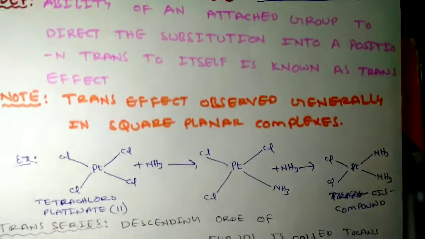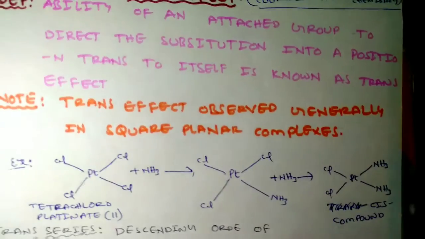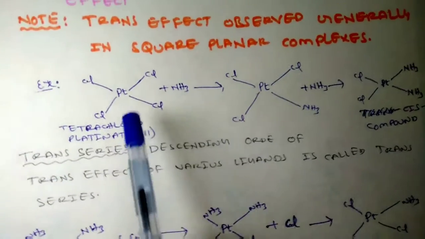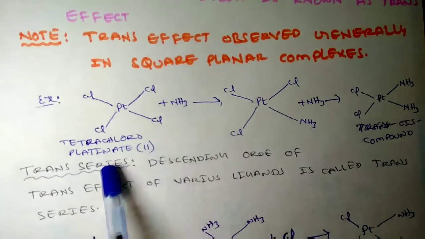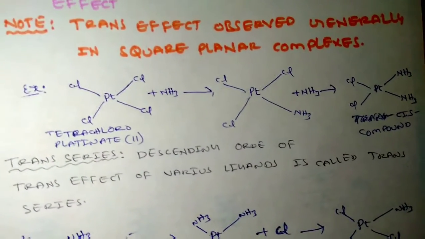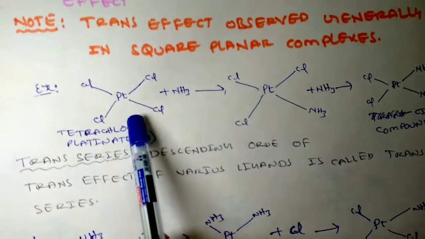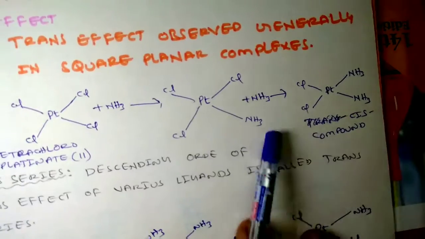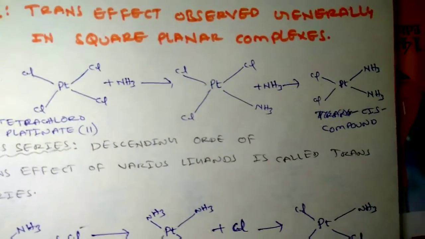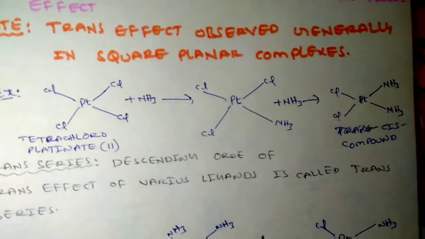Generally, trans effect will be observed in square planar complexes. So let us take one square planar complex here: tetrachloroplatinate(II). Generally, four-coordinate platinum complexes are in square planar geometry. One of the chlorines can be replaced by ammonia, then you will get this chloroammine complex.